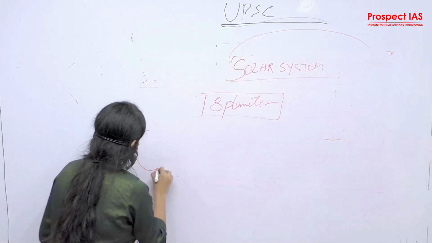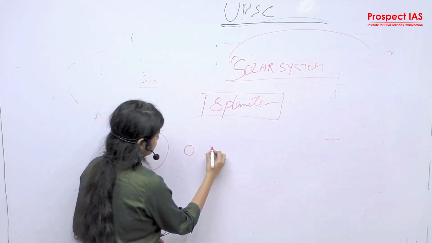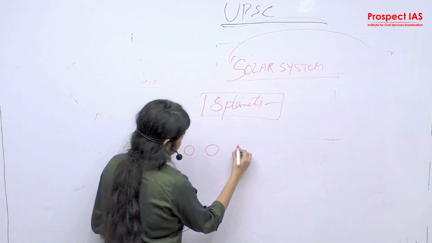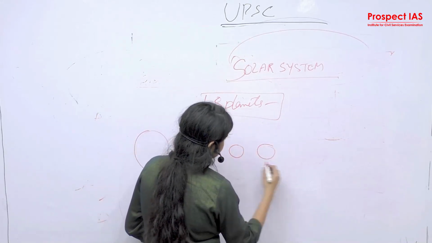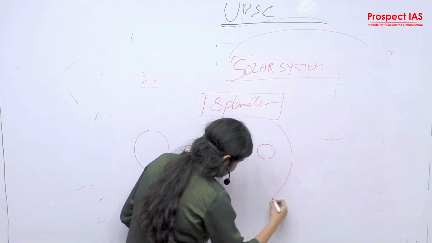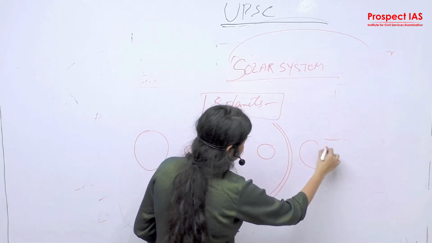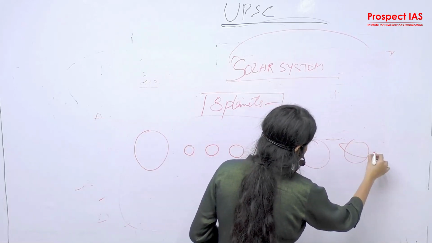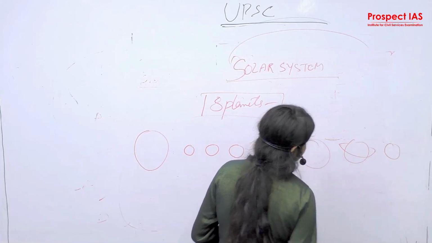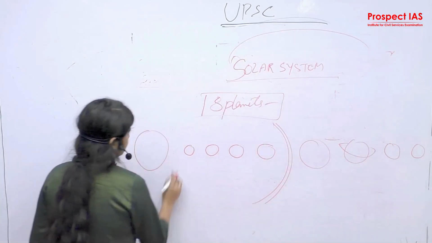This is Sun, this is Mercury, Venus, Earth, Mars, asteroid belt, Jupiter, Saturn, Uranus, Neptune. This is the solar system, right?